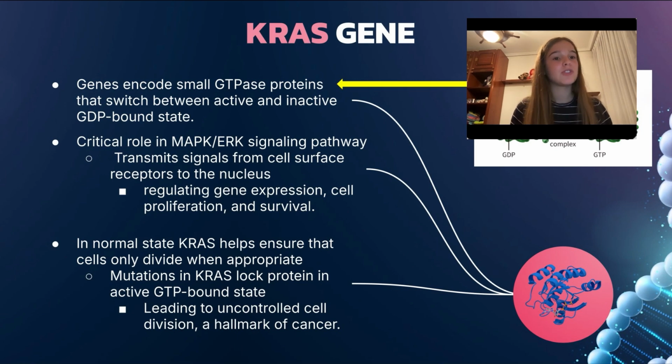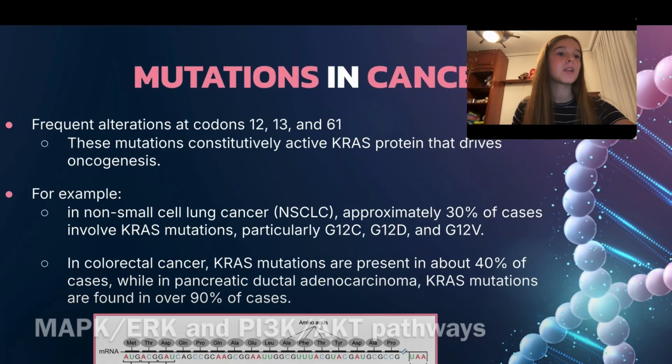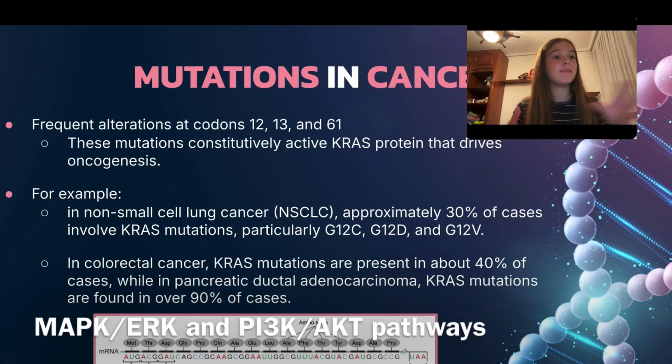However, mutations in KRAS lock the protein in its active state, leading to uncontrolled cell division, a hallmark of cancer. These mutations are particularly common at codons 12, 13, and 61, with each mutation driving oncogenesis in slightly different ways. To understand the impact of KRAS mutation, let's look at some statistics.